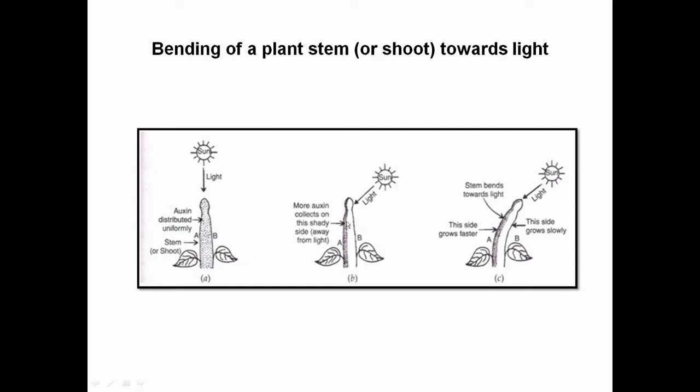That is because of the auxin, and you can see the release of the auxin occurs in the opposite direction of the bending of the plant. Okay, you can easily recognize that the auxin concentration is quite higher at the opposite end, where the plant is going to be bent.